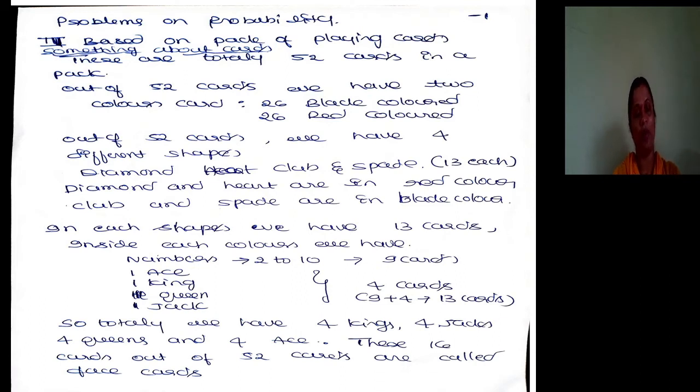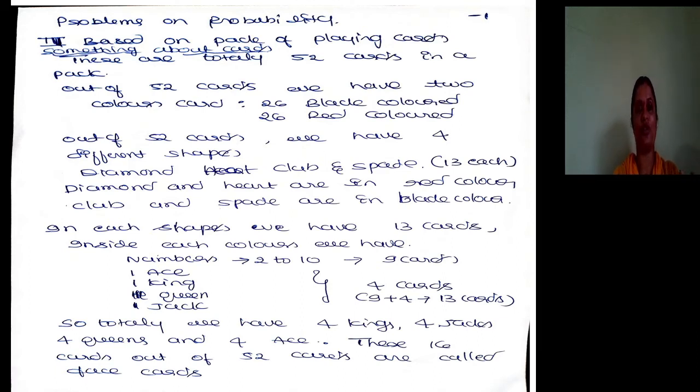In each shape, that is in diamond, heart, club, spade, how many cards will be there? 13. Whether you take diamonds, hearts, clubs or spades, 13 cards will be there. In each shape, 9 cards have numbers 2 to 10. The remaining 4 cards are 1 ace, 1 king, 1 queen, 1 jack.